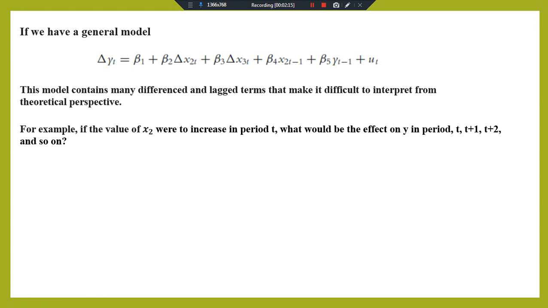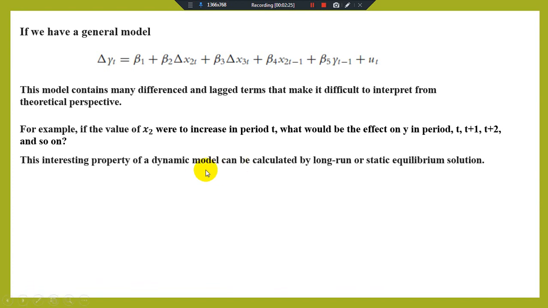It is very difficult to understand in coming periods what the effect of the explanatory variable is on our explained variable. This is an interesting property of the dynamic model.